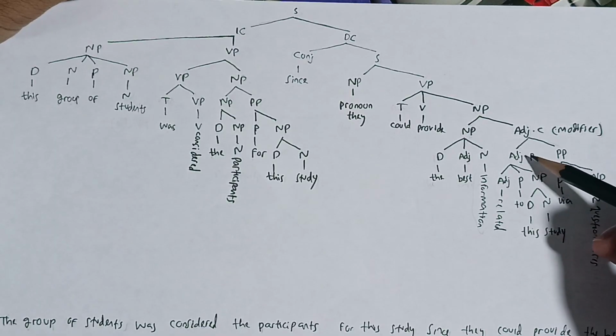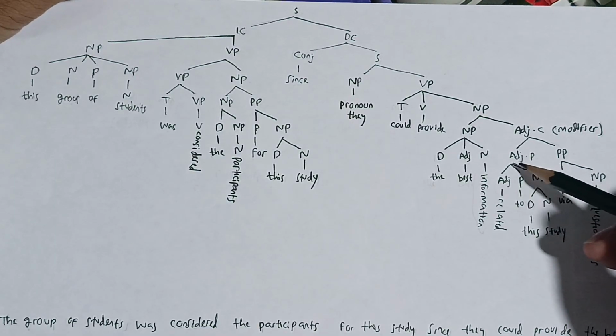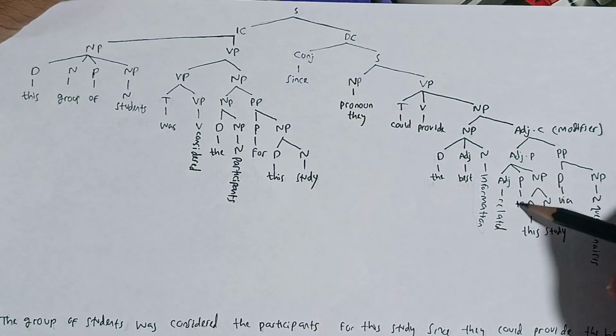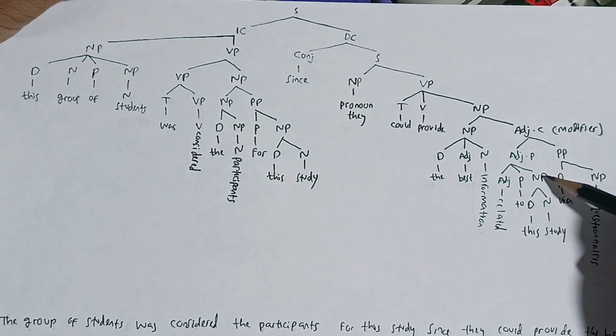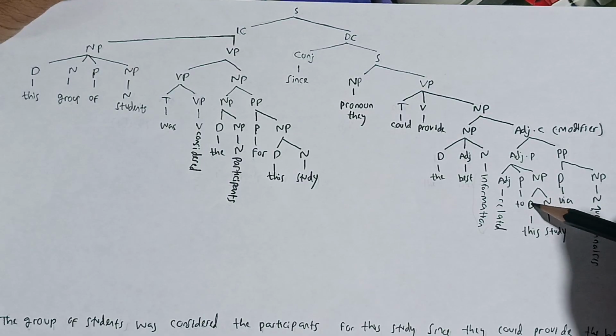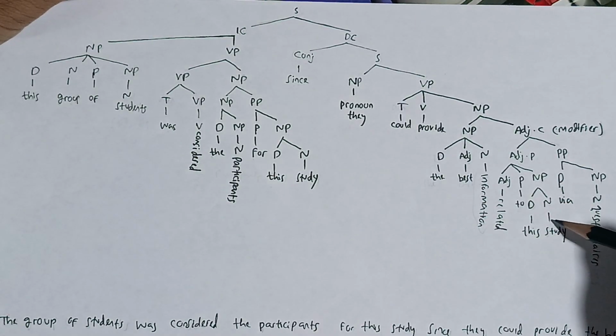why is this phrase called an adjective phrase? Because the adjective becomes the main. The adjective is related, and then this adjective phrase is also formed by preposition, which is to. And then this adjective phrase is also formed by noun phrase. The noun phrase is formed by determiner and noun, because the noun becomes the main of this phrase, so it's called noun phrase. Determiner is this, the study, the noun is study. So the main of this phrase is study, because this describes study.